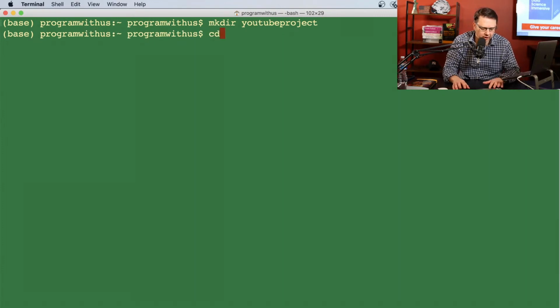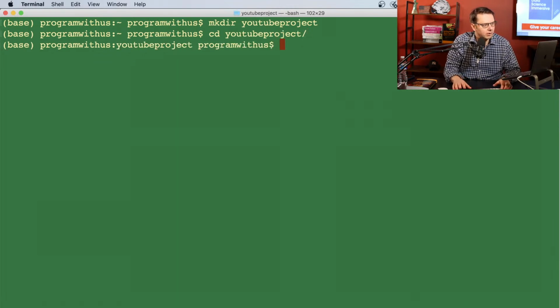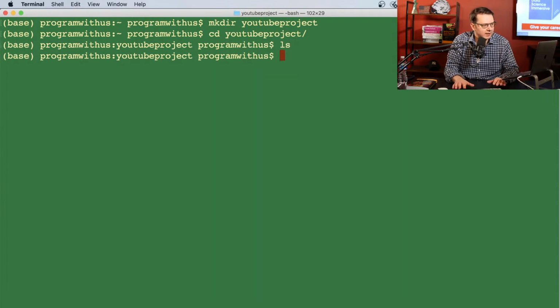All right, so now I could do cd. cd stands for change directory. So I'm trying to get into that folder. All right, so now I'm there. And I'm going to run ls. ls stands for list. If you're on Windows, the same command is done as dir. All right, and you see nothing is there because it's a brand new folder.